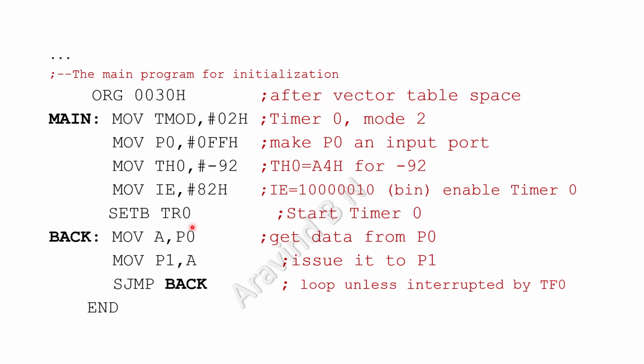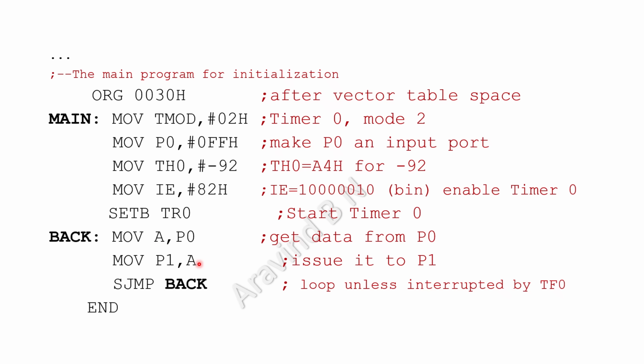Since we are going to make use of the interrupt directly, whenever the interrupt occurs, it will move out to the interrupt service routine, run that, and come back over here. Till then it will be sending the data through the port, as represented over here. Move A comma P0: data received from the port goes to the accumulator.